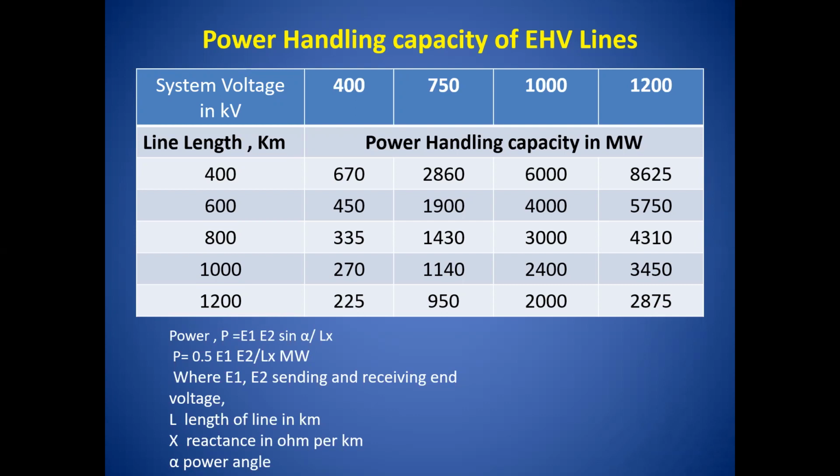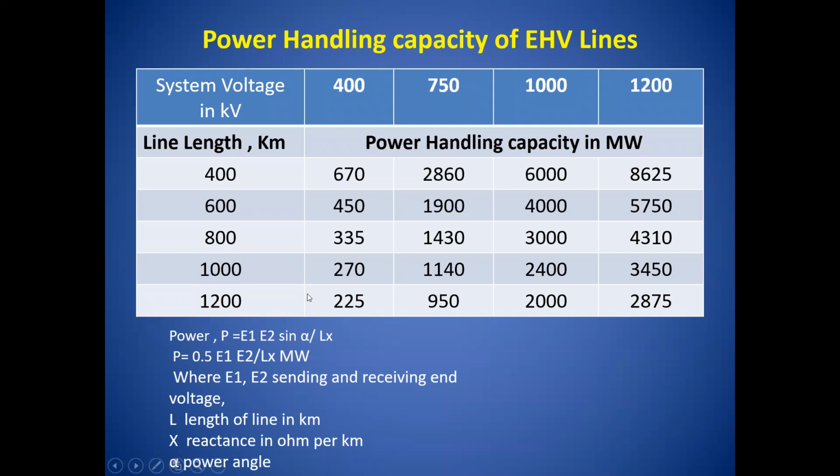It will create some disturbance in the communication system, and the human beings as well as animals grazing under the transmission line develop some static charge. Therefore, in view of this biological effect, we are not going toward higher voltage transmission lines.